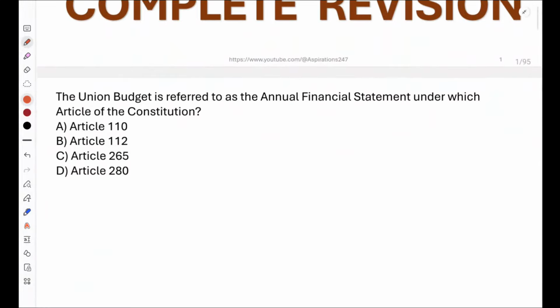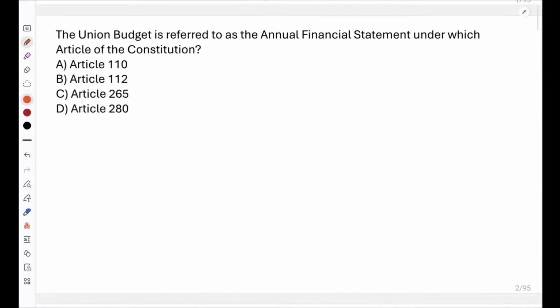So let us start with first question that says that the union budget is referred to as annual financial statement under which article of the Constitution? Article 110, 112, 265 or 280? Very good everyone. Yes, 112 is the correct answer.